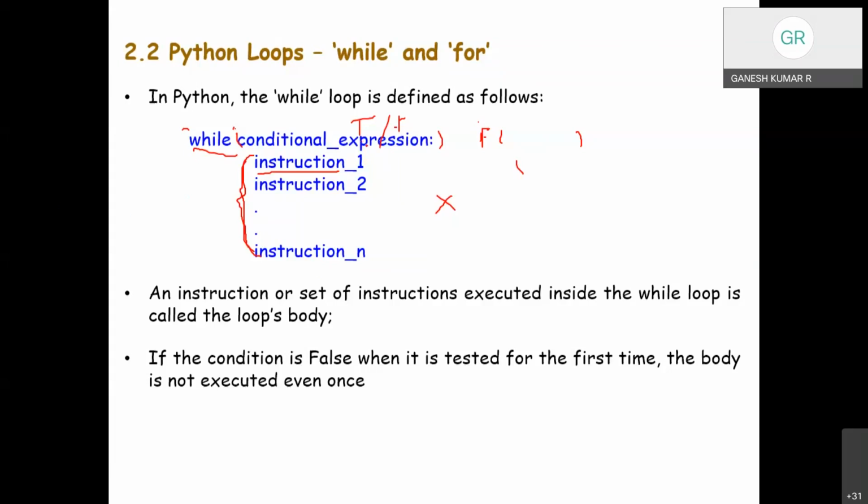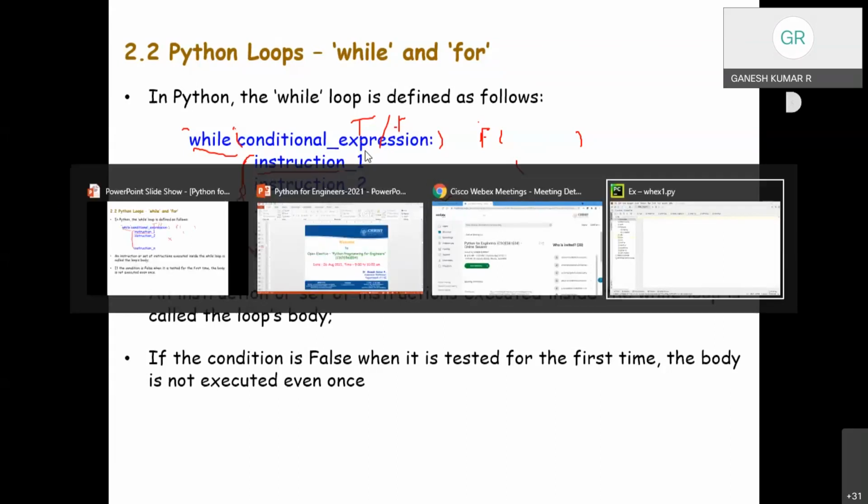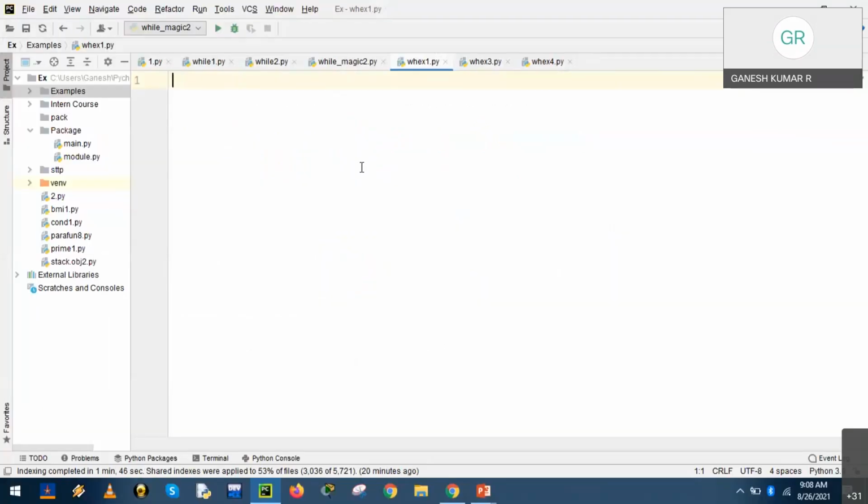Let us check an example for better understanding. I'll take you to the PyCharm editor. Let me start with a simple program using the if structure to make you understand how the if statement and the while loop differ. Enter a number. So n is a variable, assigned an input of integer kind.